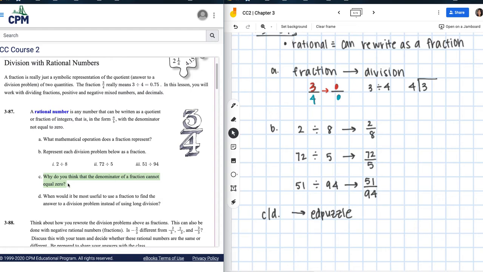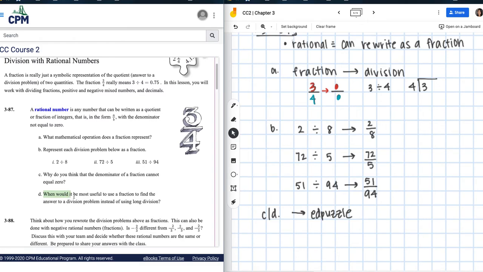And if you want, test it out with your calculator, see what happens, or ask Siri what happens. For D, it says, when would it be most useful to use a fraction to find the answer to a division problem instead of using long division? So when is it more useful to use a fraction instead of using long division?